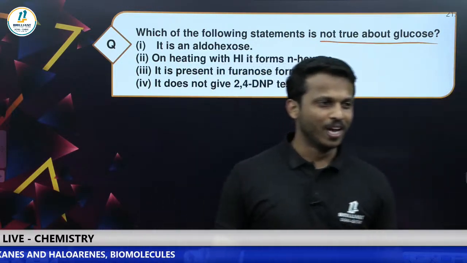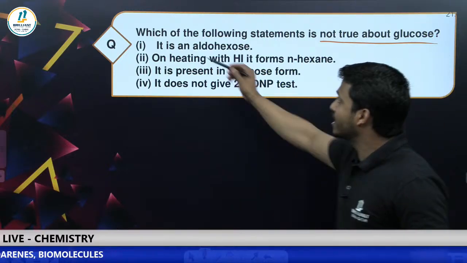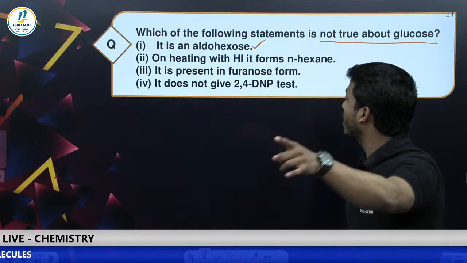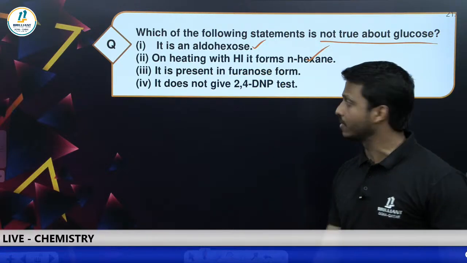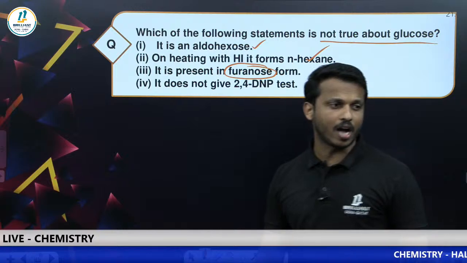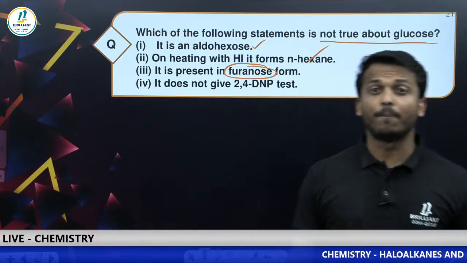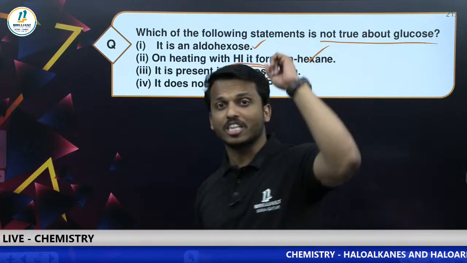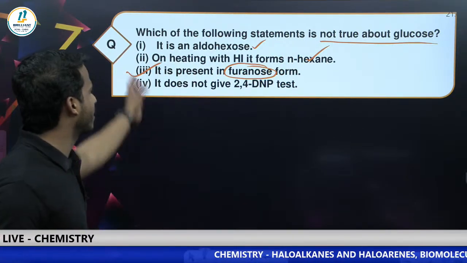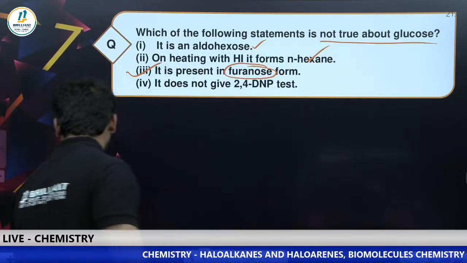Come on, all of you. Which of the following statements is not true about glucose? It is an aldohexose. Yes. On heating with HI, it forms normal hexane. Yes. It is present in furanose form. I don't think so. Glucose is present in the pyranose ring. Fructose is present in the furanose ring. Option 3 is the incorrect one. That is our correct answer.